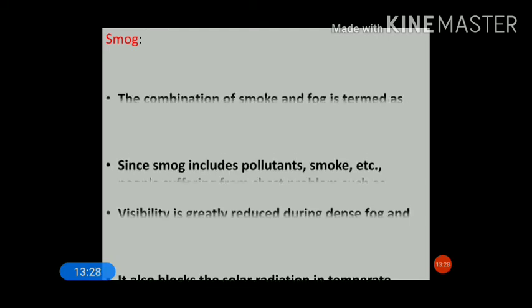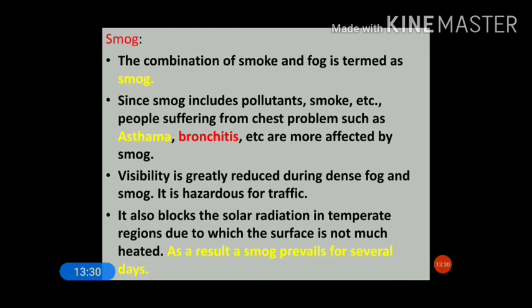Coming to the next, this is smog. Smog is a combination of smoke and fog. Especially we see this kind of scenario in industrial regions or in cities where the pollution level is very high, where there are many chimneys, factories, smoke coming out of the factories and out of vehicles.